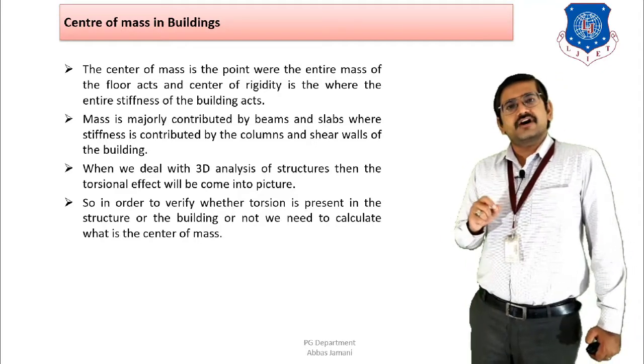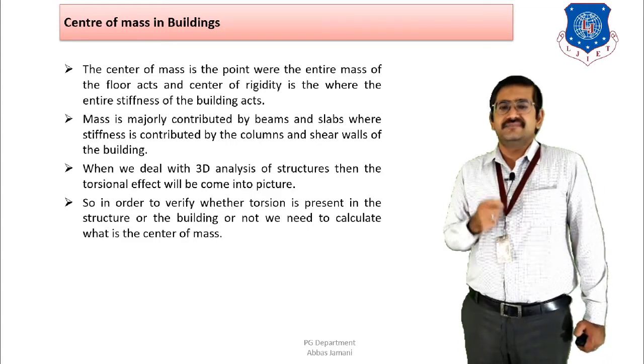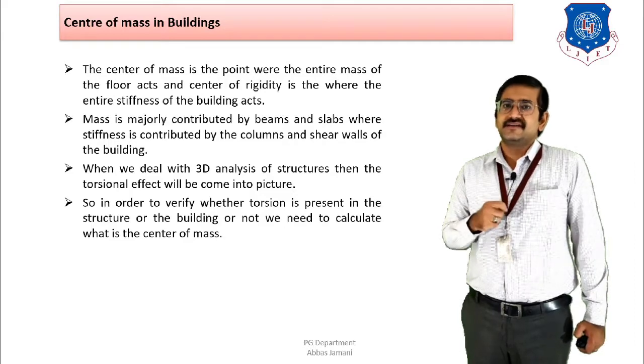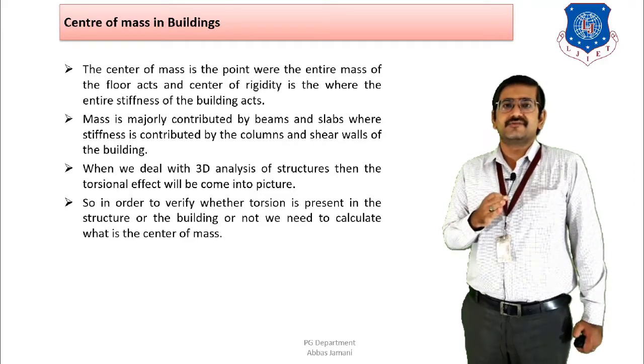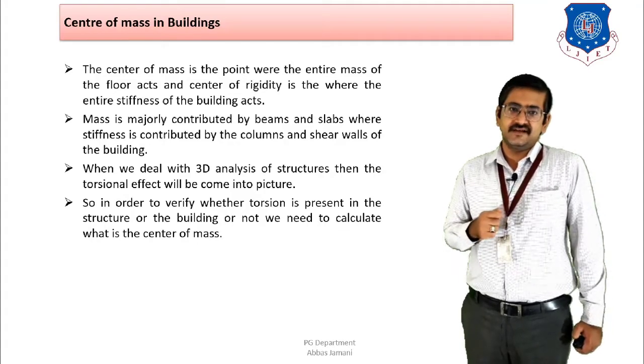So when you talk about mass in case of buildings, the mass is majorly contributed by the weight of beams and slabs. And if you talk about stiffness, then we know that stiffness is majorly contributed by the vertical elements, that is the columns and the shear walls that are present in the building, right?